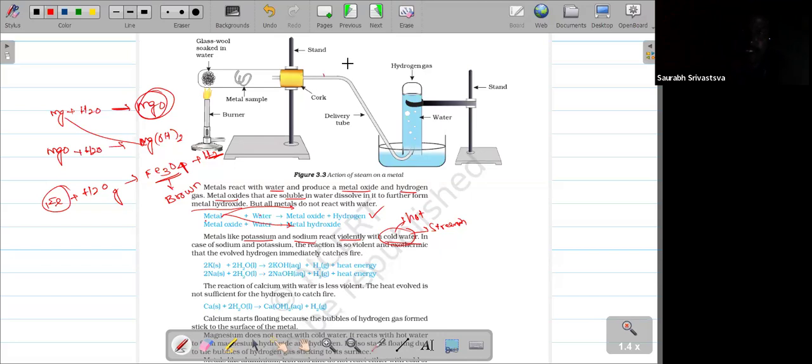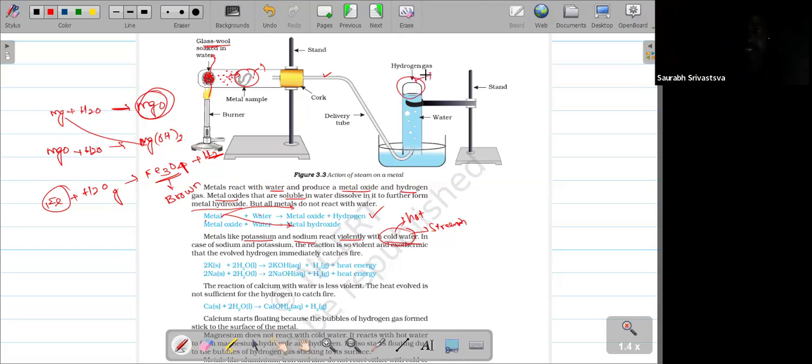So this is the apparatus setup. First you take the burner, and here we want steam. That's why we keep water-soaked glass wool here. If you heat the water, you will get water vapor, that means gaseous steam. If the steam reacts with this metal, then automatically you will get two types of product. One is the residue, metal oxide, and another one is a gas. What is the gas you will get? Hydrogen gas.